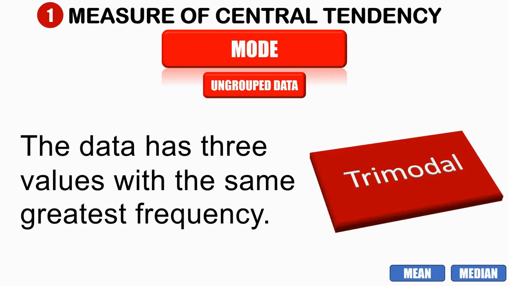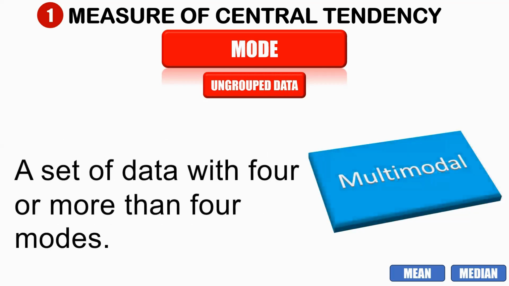If you have one mode, that is unimodal. If you have two modes, that is bimodal. If you have three values with the same greatest frequency, that is trimodal. And if you have a data set with four or more modes, that is what we call multimodal.